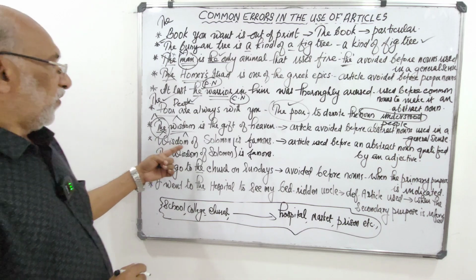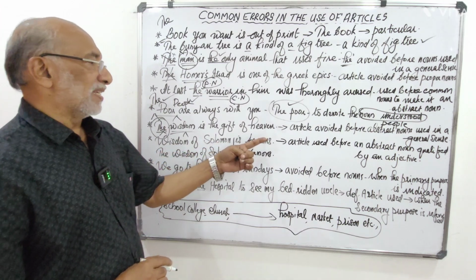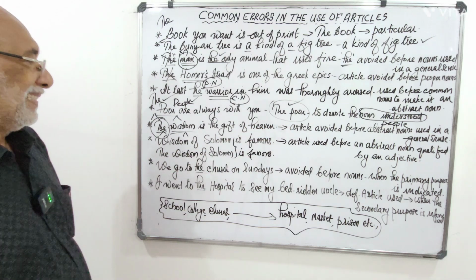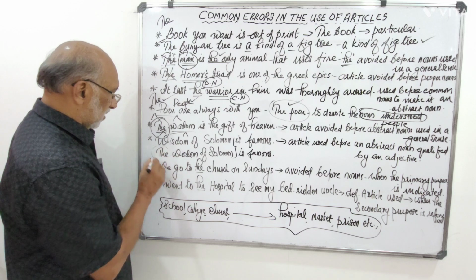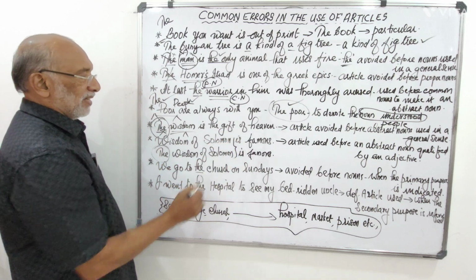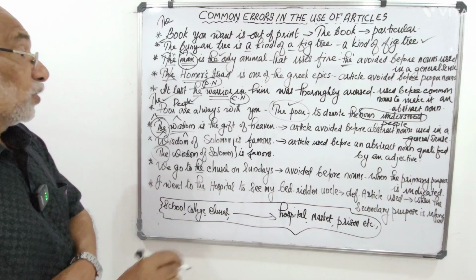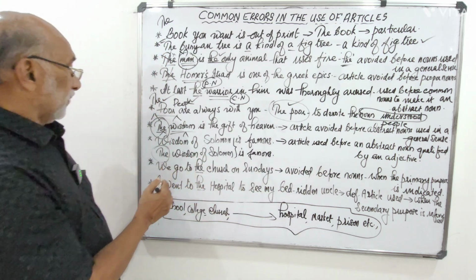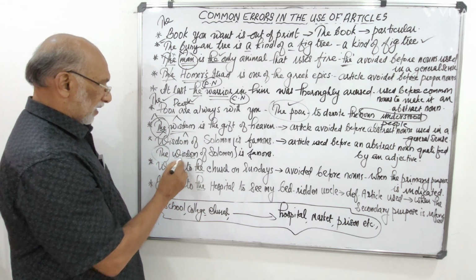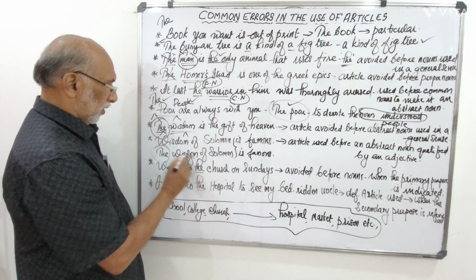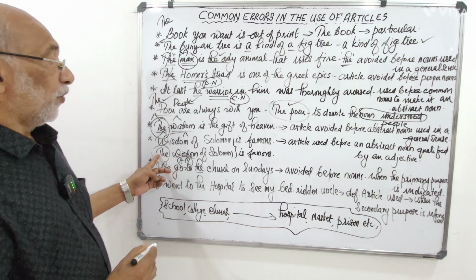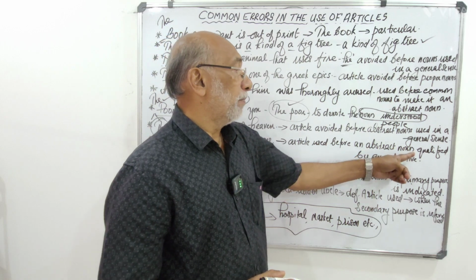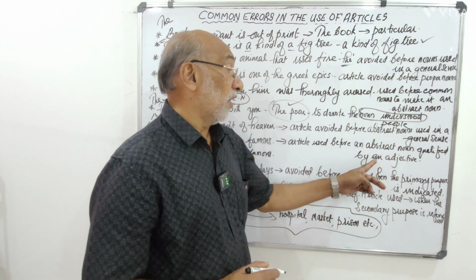Coming to the next one. Wisdom of Solomon is famous. Article used before an abstract noun qualified by an adjective. So what is the correct usage? The wisdom of Solomon is famous. Article is to be used. Why? Because here wisdom is an abstract noun, and article is to be used before it. What is the purpose? Because it is qualified by an adjective.